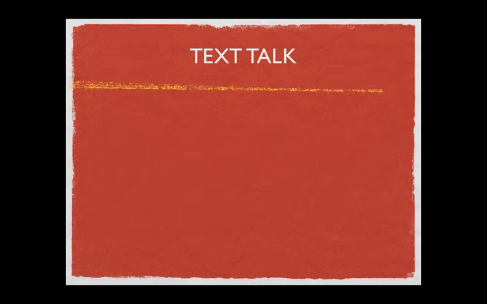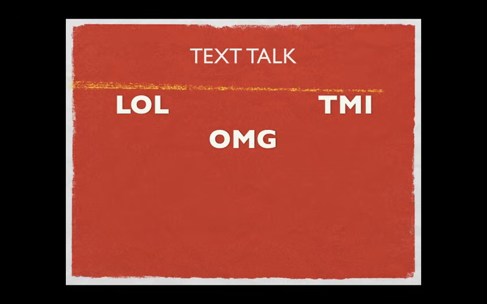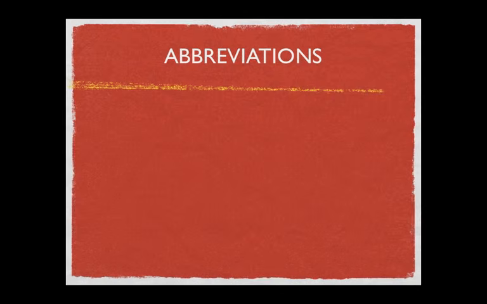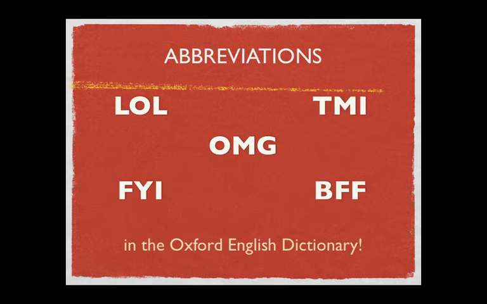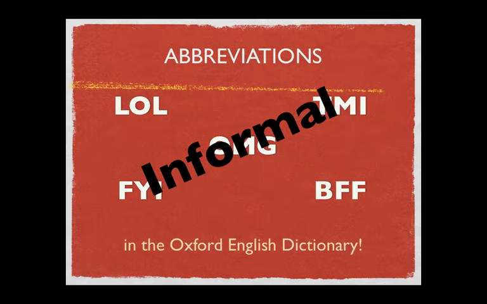Text talk, or textese, is what we call the use of abbreviations and simplified spellings that are used commonly in text messages, Twitter posts, emails, instant messages, and other technologies. First, let's talk about text abbreviations. Did you know that in 2011, the Oxford English Dictionary added the text terms LOL, OMG, TMI, FYI, and BFF? Now that these abbreviations are in the dictionary, does it make them okay to use in both formal and informal writing? No, these terms are informal.